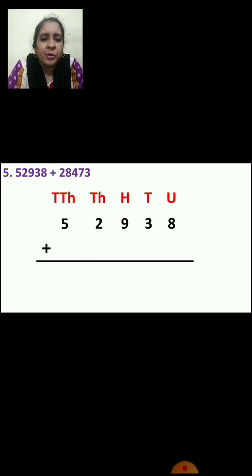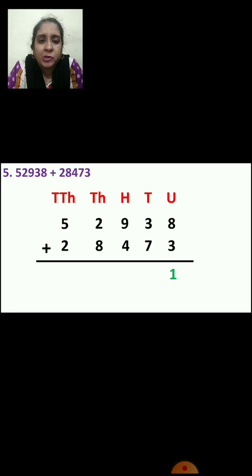Now let us arrange the next number. Now which number will come in units place? 3. 7 will come in tens place. 4 will come in hundreds place. 8 will come in thousands place. And 2 will come in 10,000s place. Very good. Now after arranging the numbers, we are going to add. We are going to start from units place. Now let us add units place number. 8 plus 3. After 8 count 3. 9, 10, 11. So your answer is 11. So 1 will come in units place.